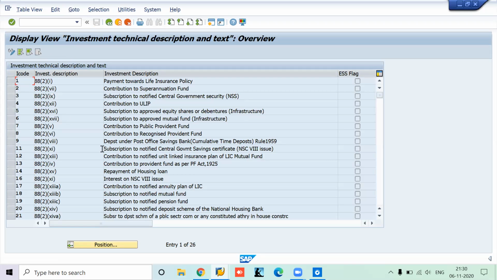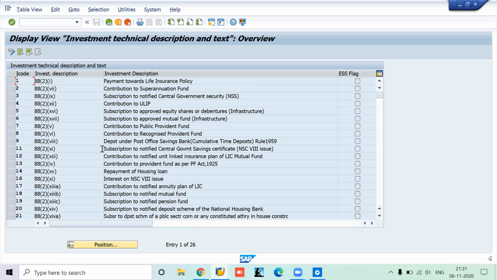If you put it here, then it will not be visible to the employee. We have a specific code here, and you can see these are all written as 88 invest. Although we call it section 80C deductions, the code here is 88. For that reason, the transaction code to tick check is PC00_M40_S88. This is very simple. If SAP changes something, they will generally update it or give us manual instructions on where exactly to update it.